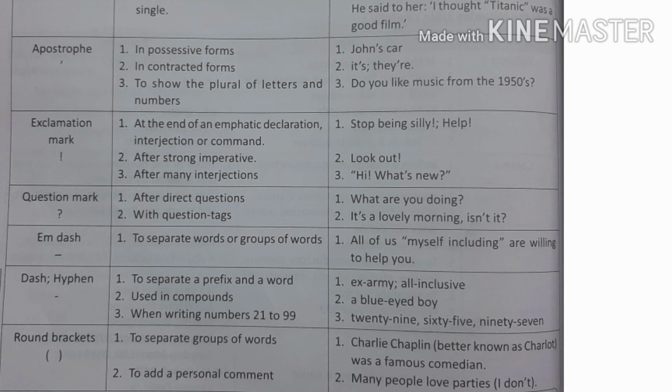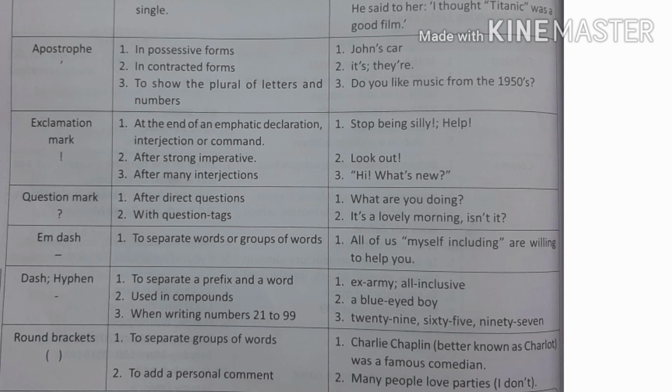contracted form means short form. When we write it's in short, it means it is. They're means they are. Third is to show the plural of letters and numbers. If we want to pluralize a letter or number, we use an apostrophe. For example, 90s, 50s.